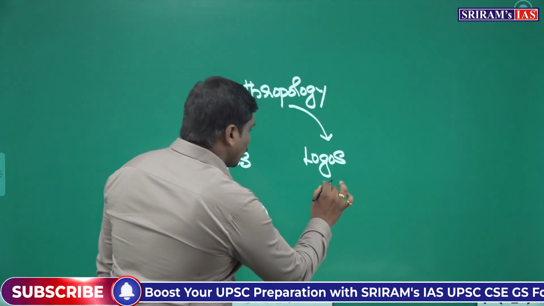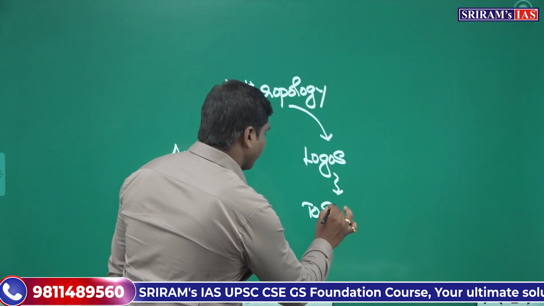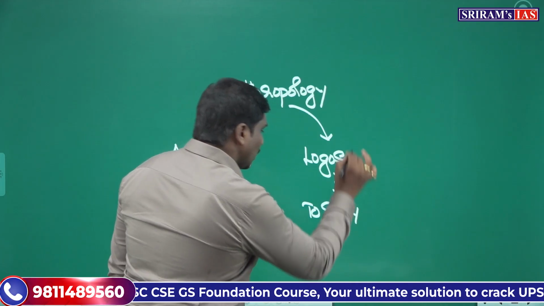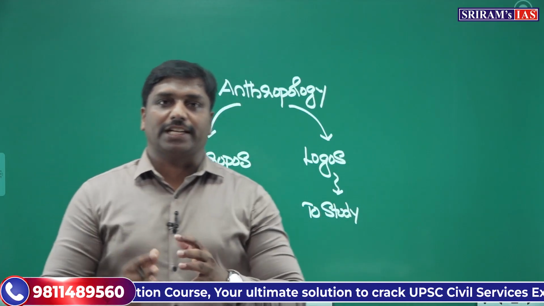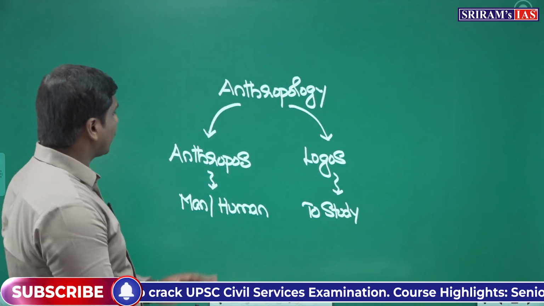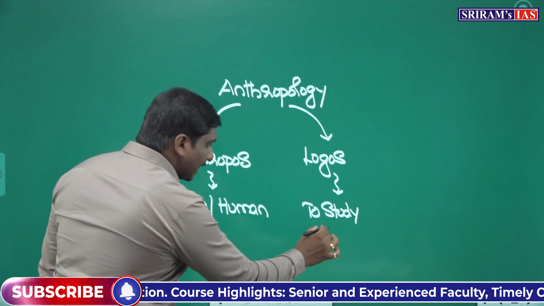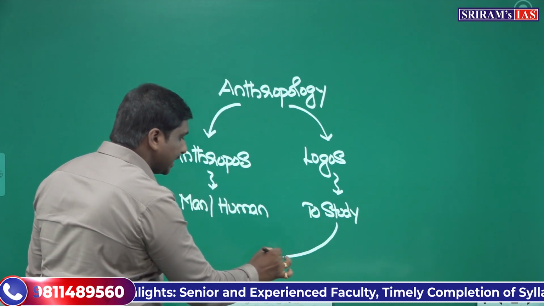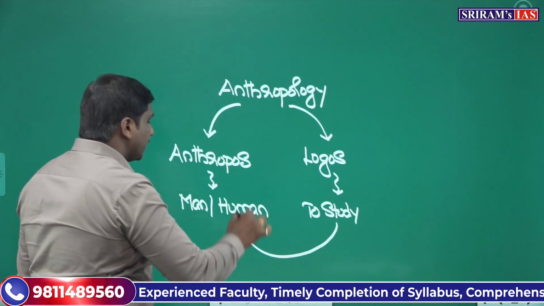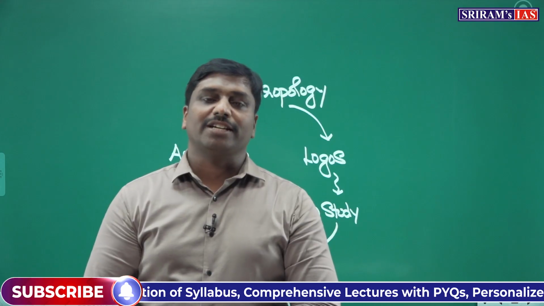The word logos refers to study. So if you look etymologically, that means from the root word perspective, it has been derived from two Greek words, anthropos and logos. So etymologically speaking, anthropology can be defined simply as the study of man or human beings. In simple fashion, that is that.